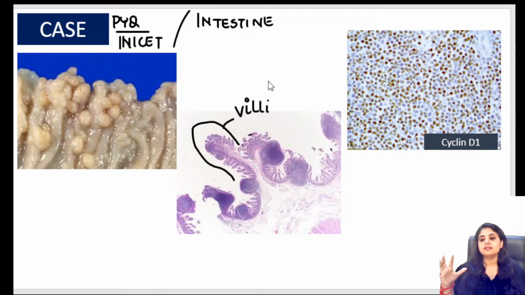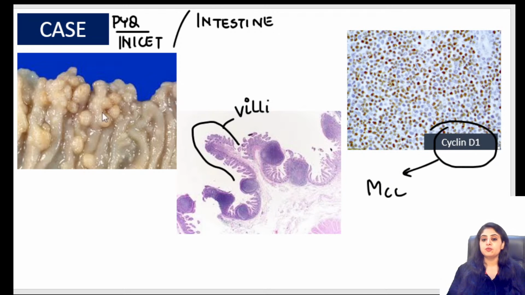But the mantle cell, I agree with you. That I could have answered looking at this labeling also, because cyclin D1 always tells me that it is mantle cell lymphoma. But what is this condition? So first and foremost, let's look at each picture. Now, some of you say FAP.